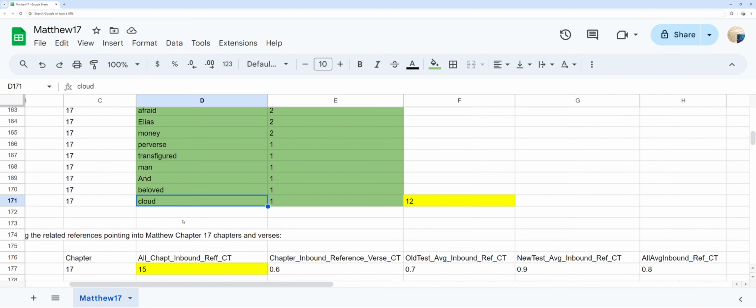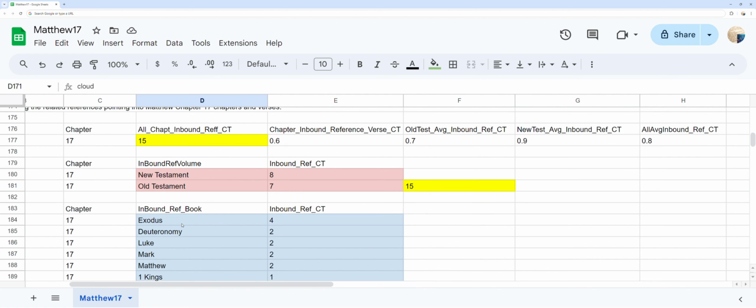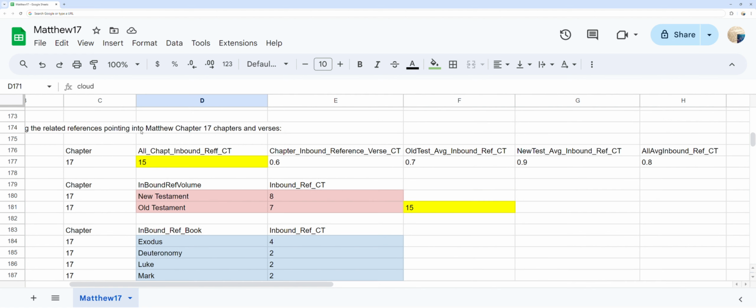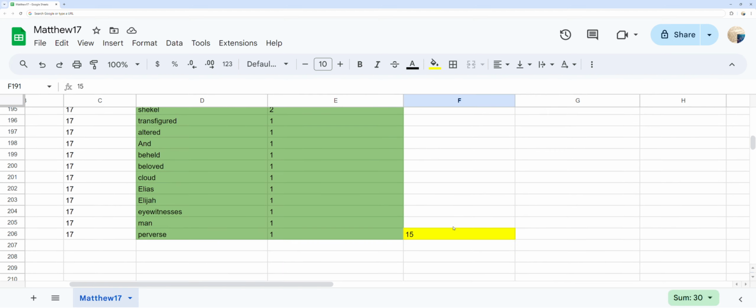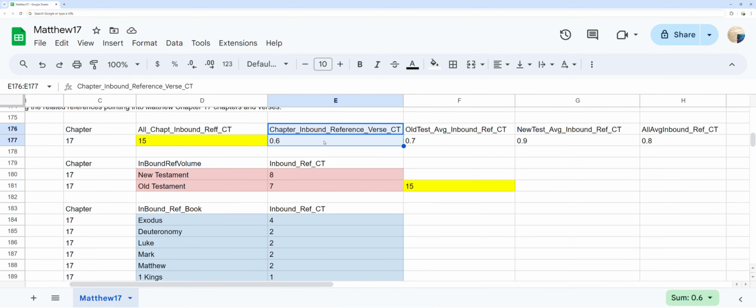Verse counts and the words incurring the related references pointing into Matthew chapter 17 verses. You can see in yellow the total inbound related references pointing into Matthew chapter 17 at 15 references, as well as the counts per each verse in Matthew chapter 17 and the average inbound reference per verse at 0.6 per verse, and the per verse rates for the Old Testament, New Testament, and both to the right for comparison.